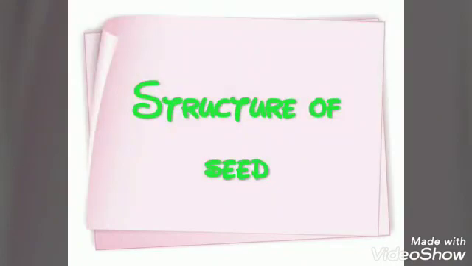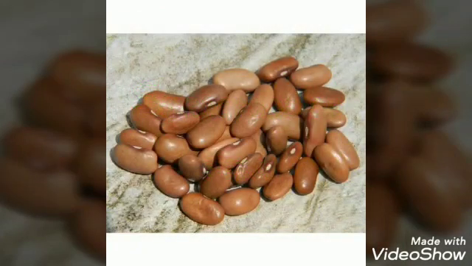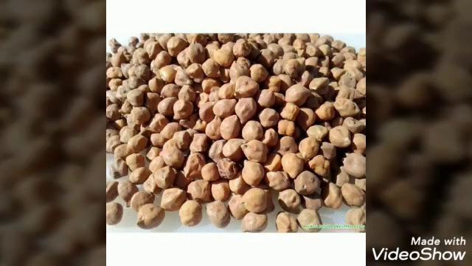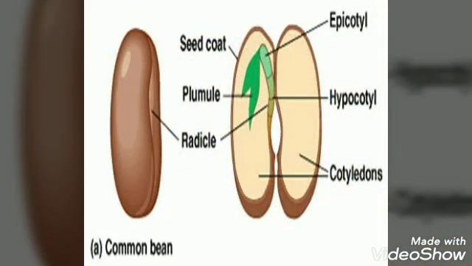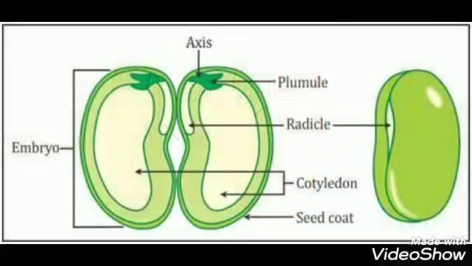Structure of a seed. Take a few bean seeds or gram seeds and soak them for a few hours. Now it becomes easy to split the seed and look at its parts. You will see that a seed has three main parts. A thick outer covering called the seed coat. This protects the seed from any damage and also from drying out. It has a scar. The scar has a tiny hole on it which allows water to enter the seed.